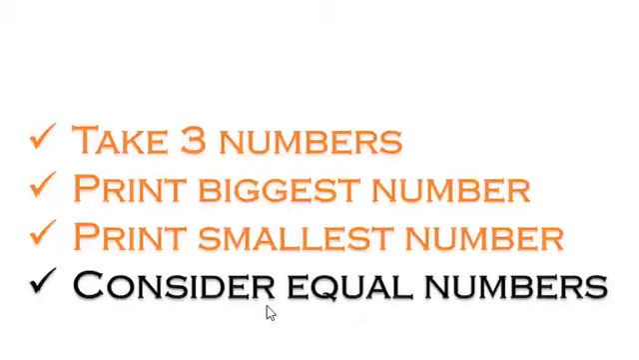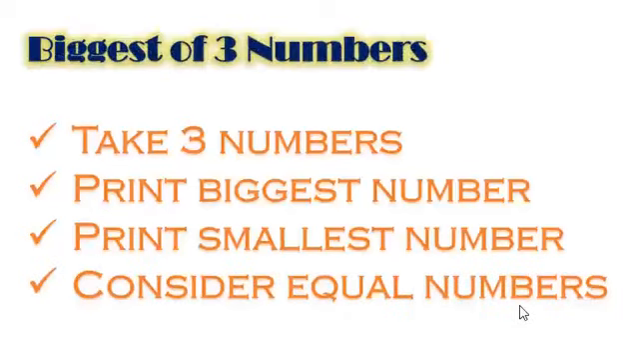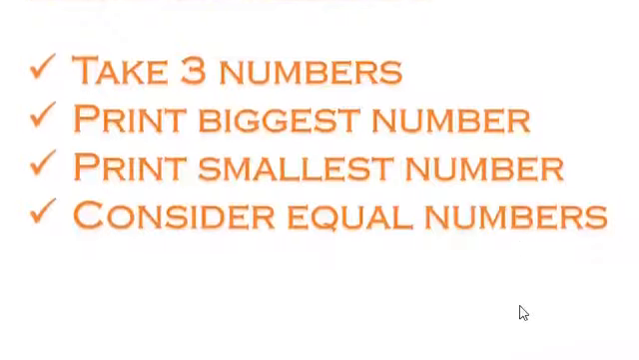So this one, you can take 3 numbers. This is the biggest of 3 numbers. Take 3 numbers, input 3 numbers, print the biggest number, print the smallest number, then also consider equal numbers. You can also print all 3 are equal, or A and B are equal, or B and A are equal, like that. You can try this one.